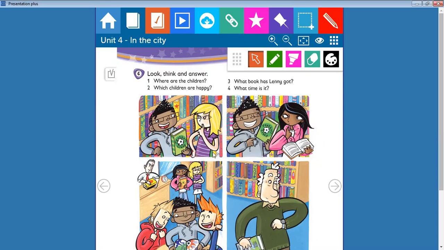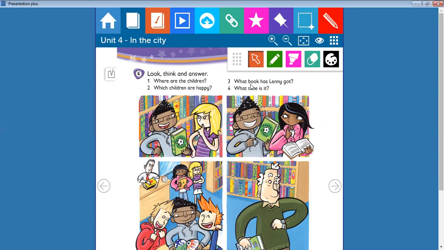So I think for the first question, where are the children? They are in the library. Second question, which children are happy? Look at the pictures. Here we have Lenny is happy. Lenny is happy again. So here we have Lenny, Alex, and Simon. So the answer is Lenny, Alex, and Simon are happy.